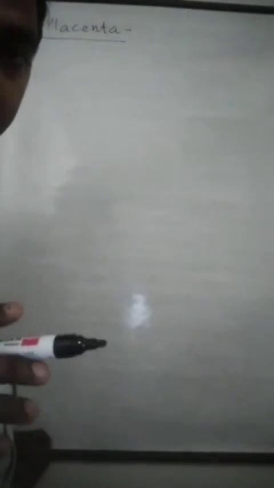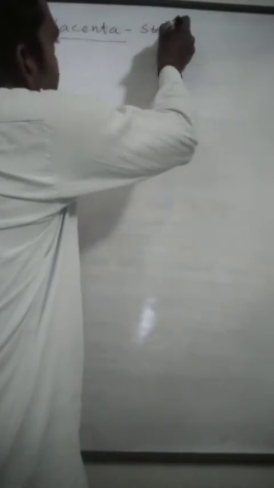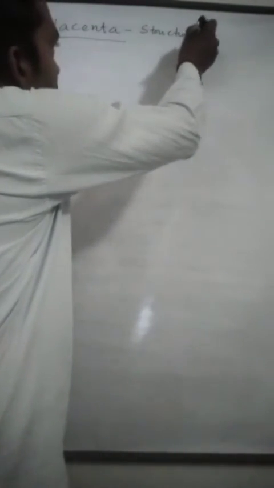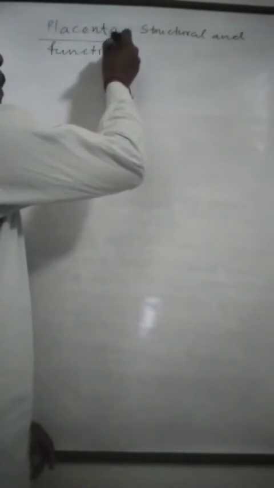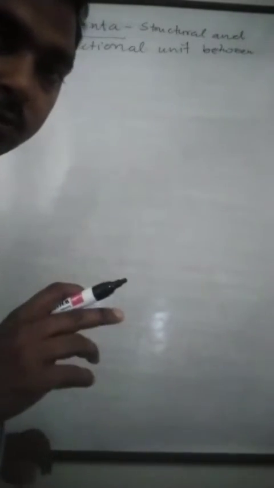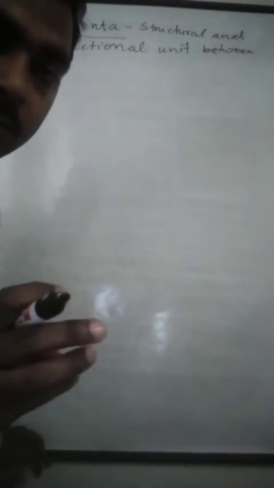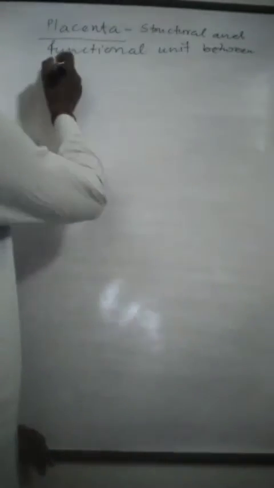So placenta is the structural and functional unit between the embryo and the mother's body.